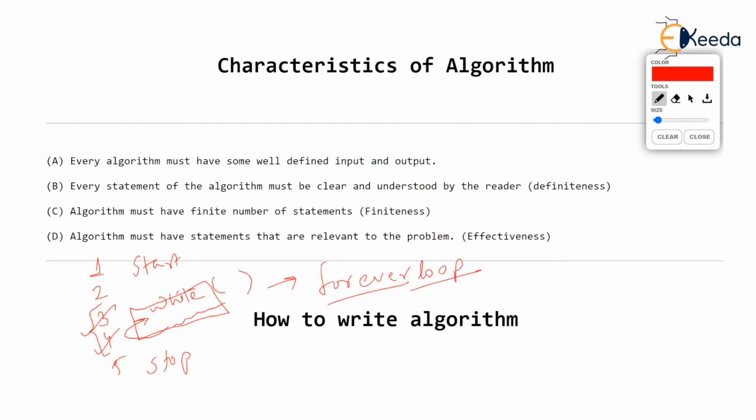That means the algorithm actually should end. That's the point. Algorithm should finish in a finite number of steps. It should not happen that the algorithm goes in a forever loop or maybe in forever recursion if we are designing a recursive algorithm. Okay.